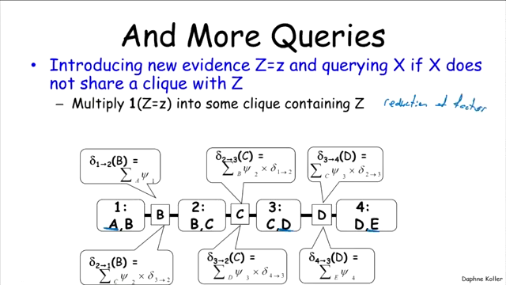So in this case, we're going to multiply in the indicator function of A equals little a, which corresponds to removing all entries in cluster 1, in the beliefs of cluster 1 that are not consistent with, sorry, not into the beliefs. We multiply it into psi 1, removing all entries that are inconsistent with that.